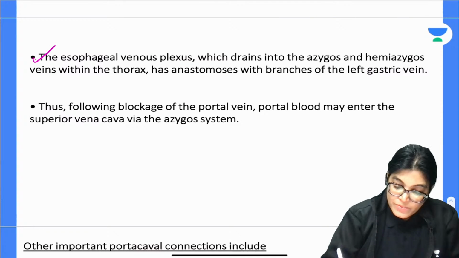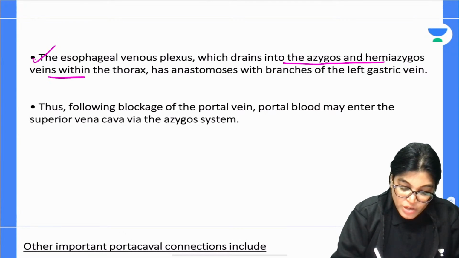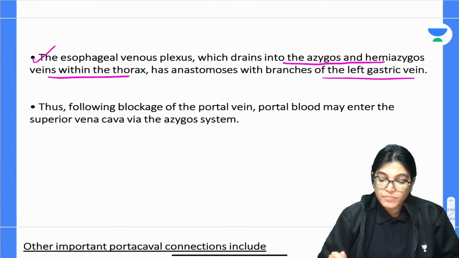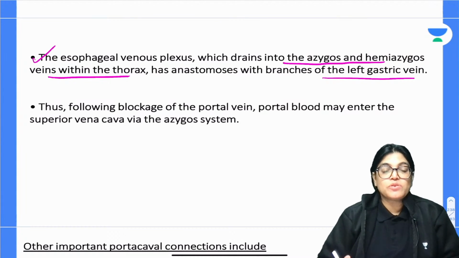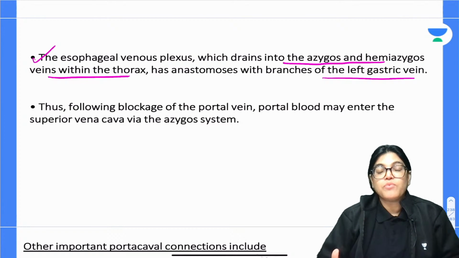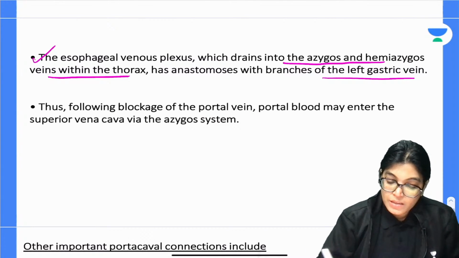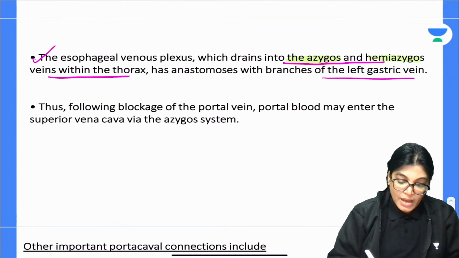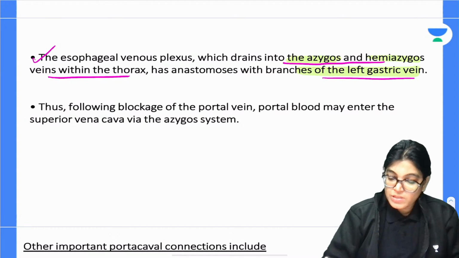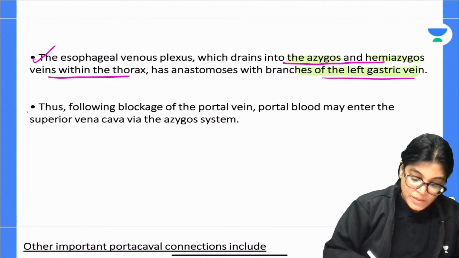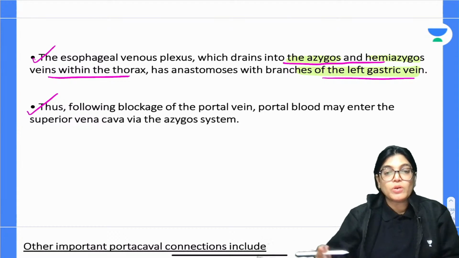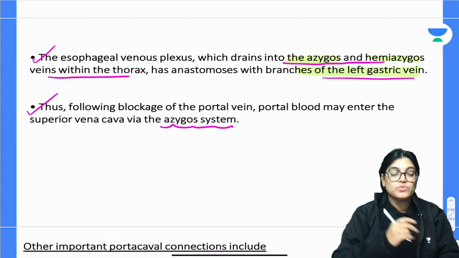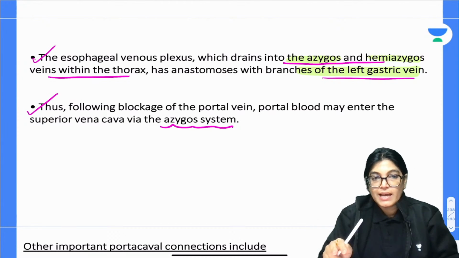The esophageal venous plexus drains into the azygous and hemiazygous vein within the thorax and has anastomosis with the left gastric vein. So when the esophageal venous plexus is formed, there is formation of anastomosis between the azygous and hemiazygous within the thorax, and with the gastric vein. Thus, following blockage of the portal vein, the portal blood may enter the superior vena cava through the azygous vein. So we have chosen azygous and hemiazygous vein as the correct answer.